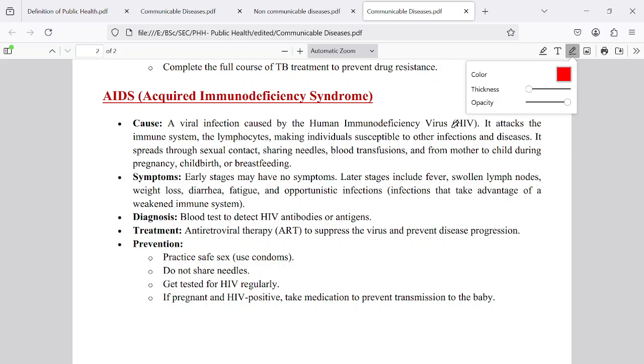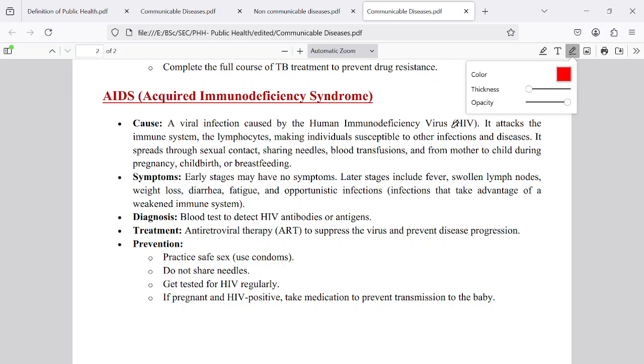But if this HIV virus enters our body, it attacks the white blood cells directly. Our body's policemen are the white blood cells. If this virus attacks the policemen, who can protect us? No one. So the thieves can enter our country easily.